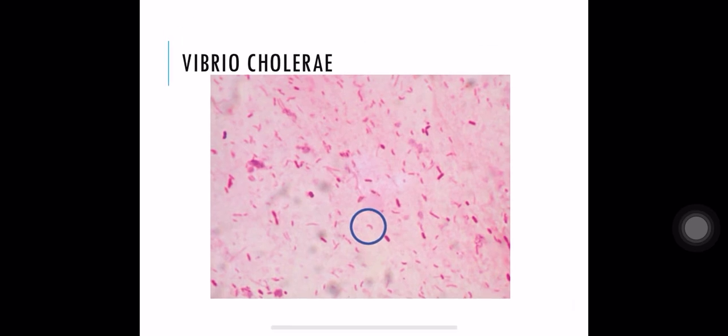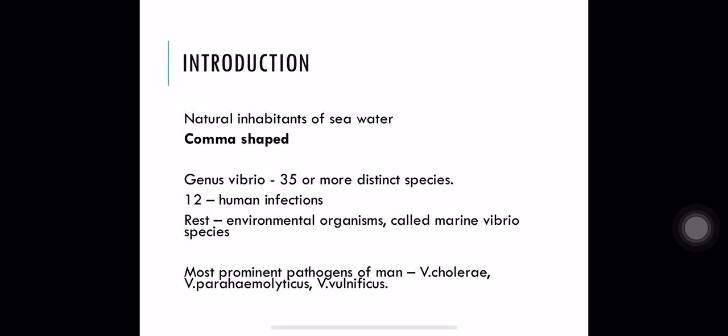Vibrio cholerae causes cholera. And actually the Vibrio family is a big family. It has many species, like Vibrio cholerae, Vibrio parahaemolyticus, Vibrio alginolyticus, Vibrio vulnificus, etc. All the Vibrios have a habitat of water. They live in water. They are natural inhabitants of sea water, and Vibrios are comma shaped. The genus Vibrio has more than 35 species, and out of them about 12 will infect human beings. Several Vibrios which live in marine environments are called marine Vibrios.